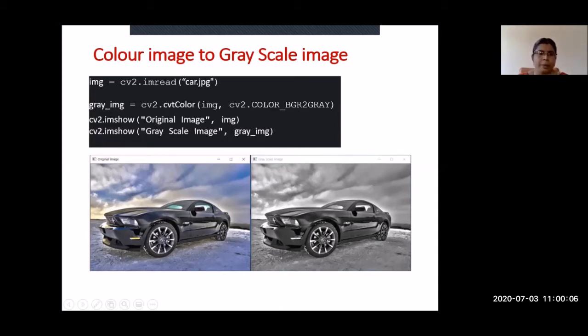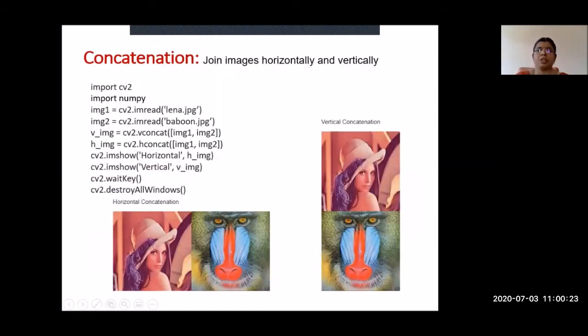All other commands, reading an input image and displaying the image, are common. Only you have to choose your command based on what operation you are going to do, either morphological or a color conversion. Then concatenation is another example, concatenation of images. We are going to join images either in a horizontal manner or in a vertical manner.